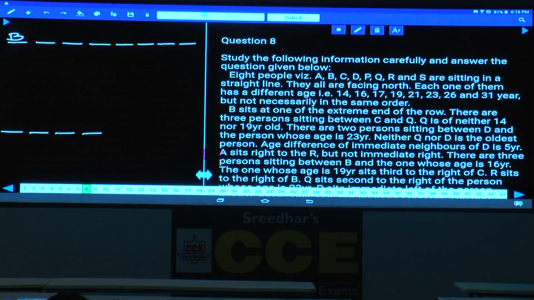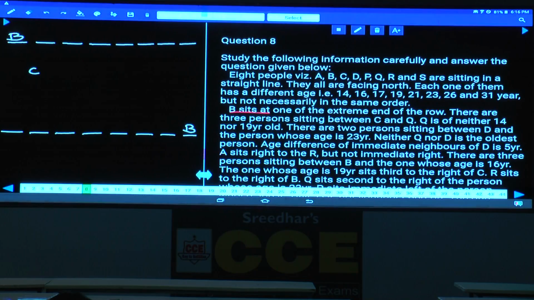B at this place. Hence there are 2 possibilities in this one. B sits at one of the extreme ends of the row. There are 3 persons between C and Q. Between C and Q, how many persons are there? There are 3 persons between C and Q.